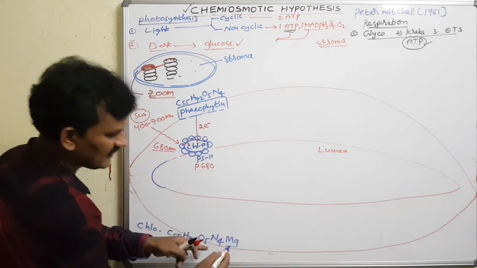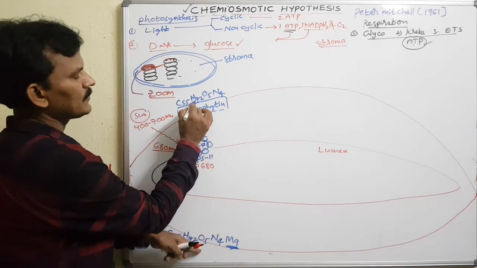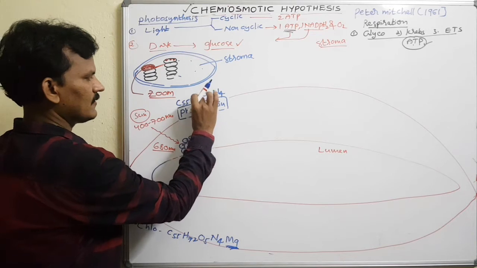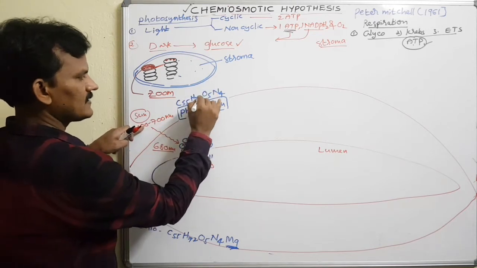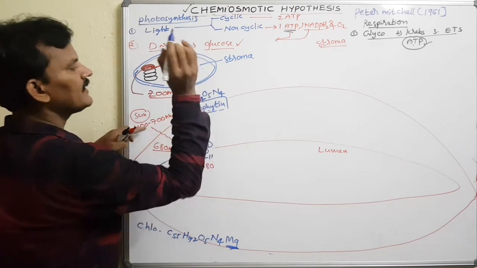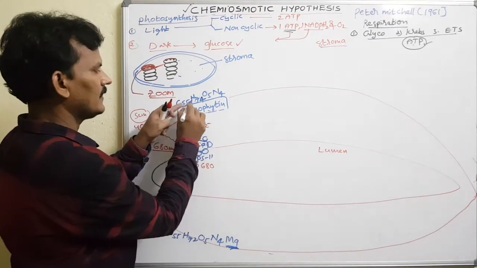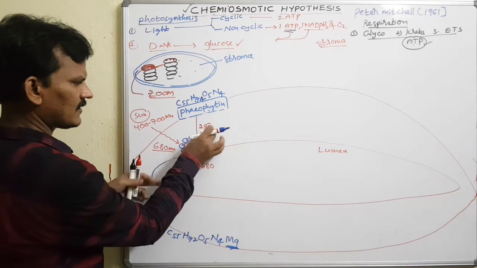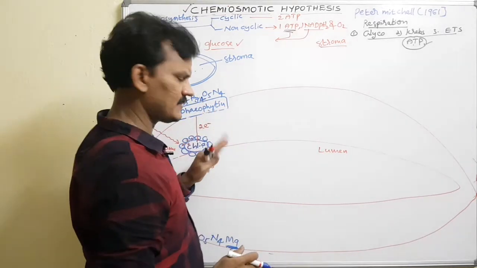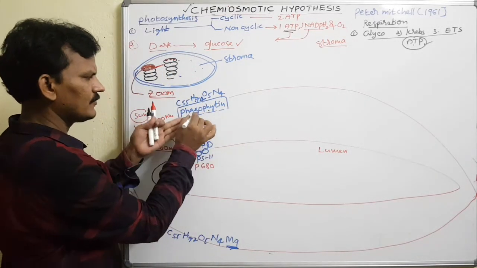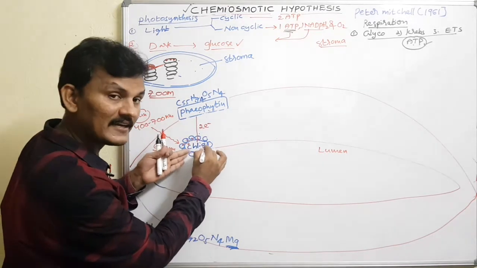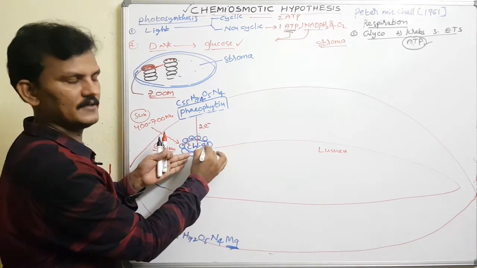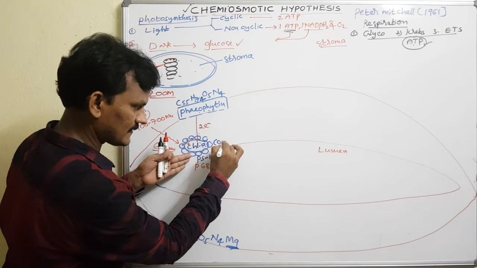But in pheophytin, the magnesium is replaced by hydrogens, so it is H74, not 72. H74O5N4, no magnesium here. So the electrons are given to the pheophytin. Whenever the electrons are given to the pheophytin, the chlorophyll A gets into an oxidized state. Let me write it: oxidized state.